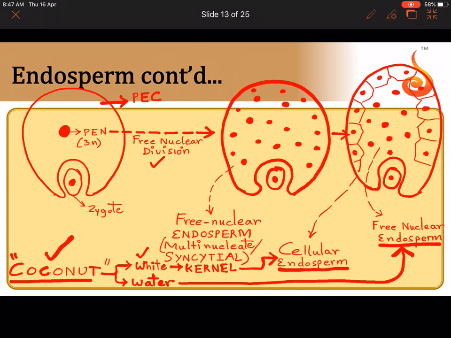That means actually the seed has endosperm and a tiny embryo is sitting somewhere in the corner. Here we have still shown the zygote only. We have not come to the embryonic development still. Okay, so the white part of the coconut which you eat, which you grate, the grated coconut, is what we use in cooking. And also we obtain coconut milk from the white part, which is the cellular endosperm. And the sweet tasting water inside, the tender coconut water, is the free nuclear endosperm.